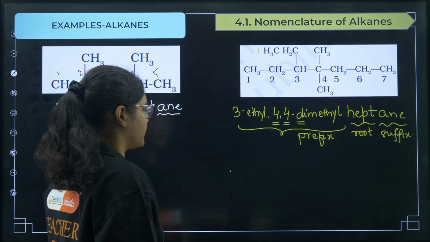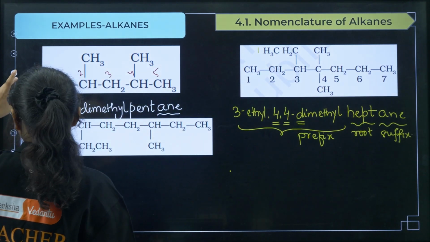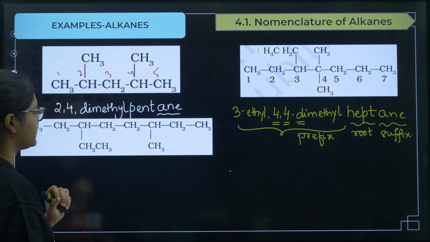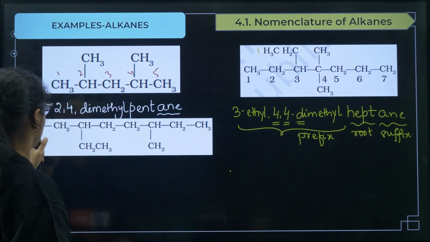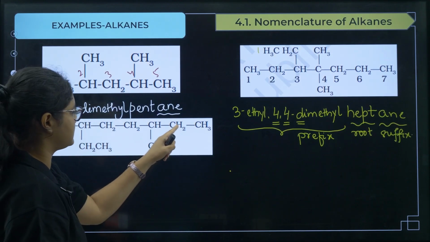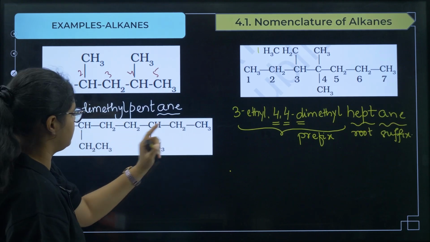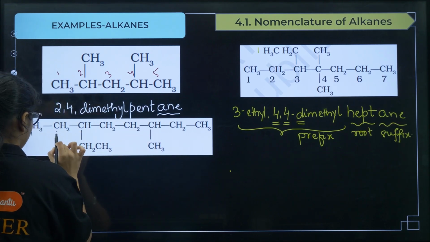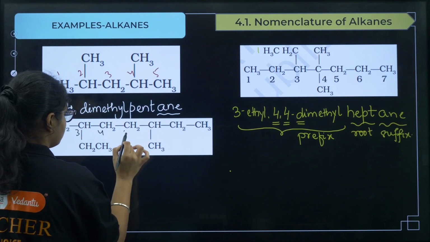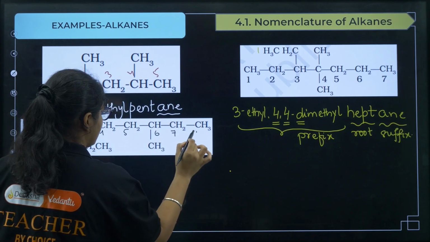Clear? Okay, let us do another example here. You have to first find the longest carbon chain. So if I see like this, 1 2 3 4 5 6 7 8, right? 1 2 3 4 5 6 7 8. So I can number it in any way. So 1 2 3 4 5 6 7 and 8.